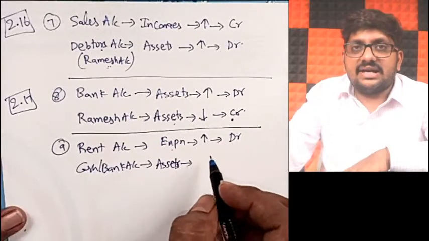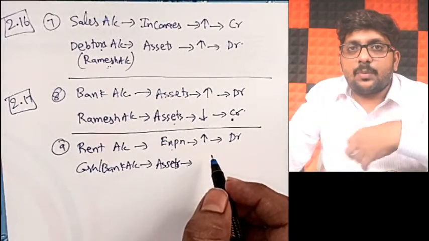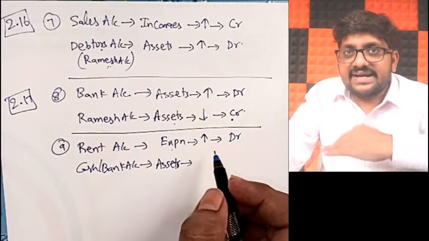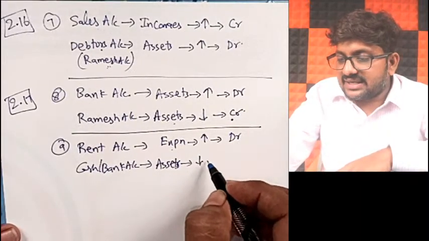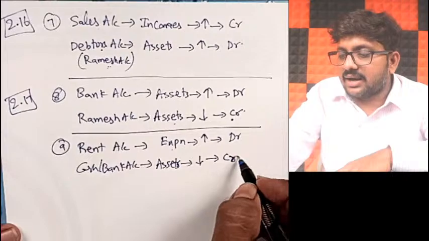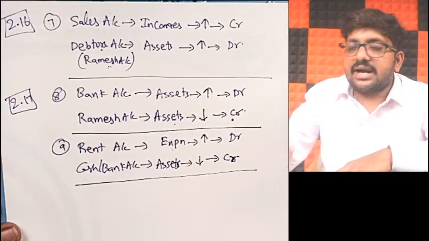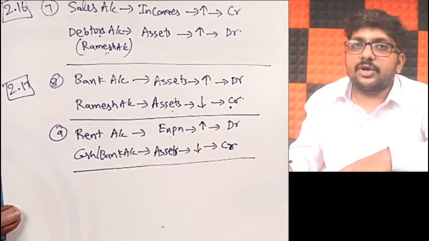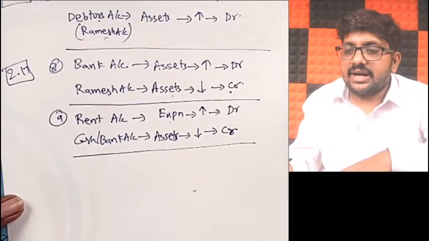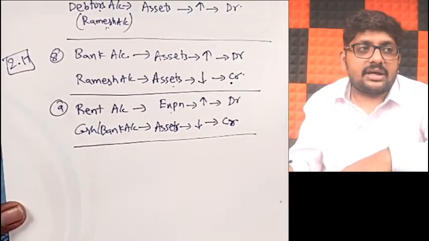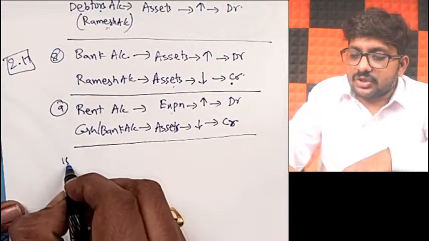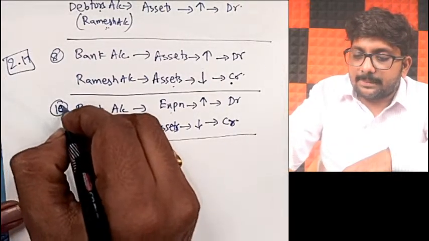Similarly, your cash or bank balance is a part of assets. When you pay, your cash or bank balance will decrease. So assets decrease, what should you be doing? Credit. So what will be my journal entry? Rent account debit to cash or bank will be my journal entry. Got it? So good. This is only the 10th.